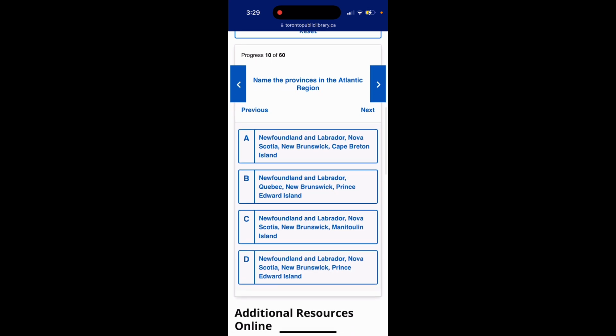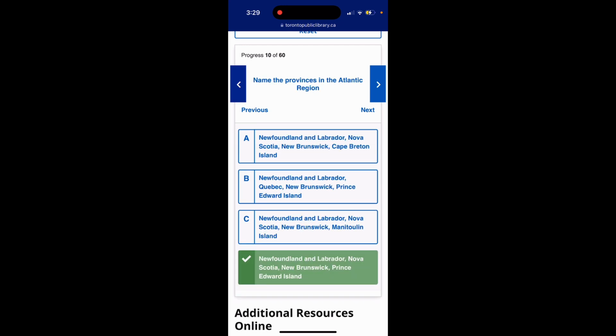Question 10. Name the provinces in the Atlantic region. Option A, Newfoundland and Labrador, Nova Scotia, New Brunswick, Cape Breton Island. Option B, Newfoundland and Labrador, Quebec, New Brunswick, Prince Edward Island. Option C, Newfoundland and Labrador, Nova Scotia, New Brunswick, Manitoulin Island. Option D, Newfoundland and Labrador, Nova Scotia, New Brunswick, Prince Edward Island. The answer is option D. Those are the provinces in the Atlantic region.